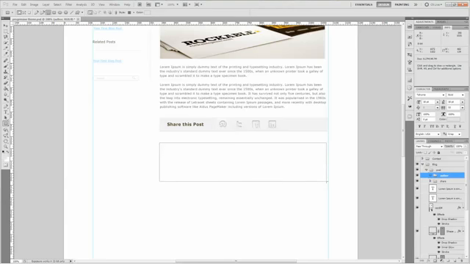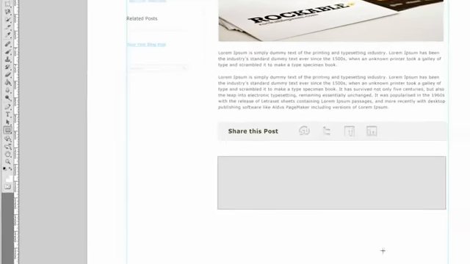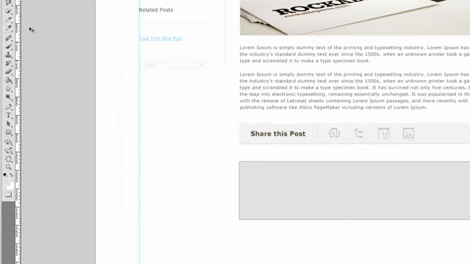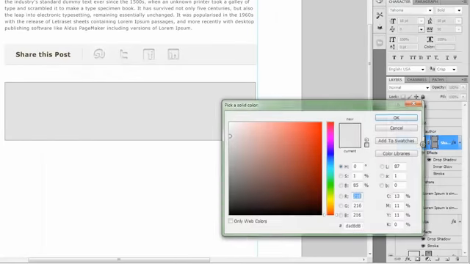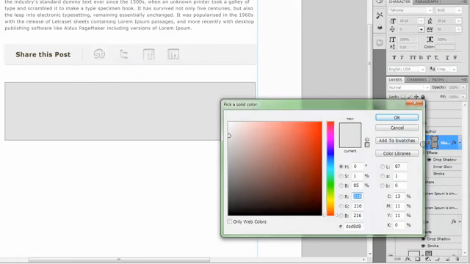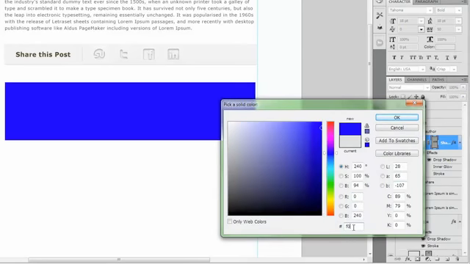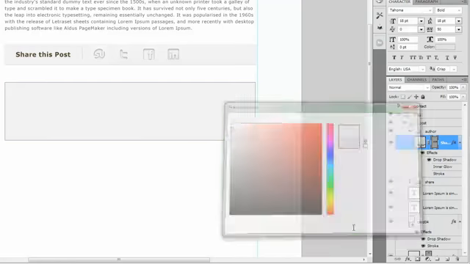About 156, we'll do that, that's fine. All right. We'll move it over and try to even it up with the share this post. Change the color of the background here, and let's change it to the same as F0EEEE.